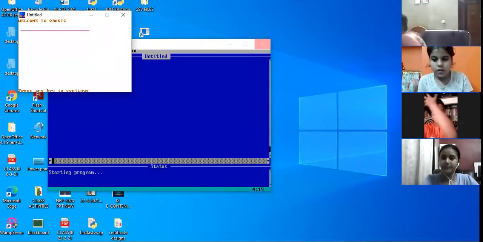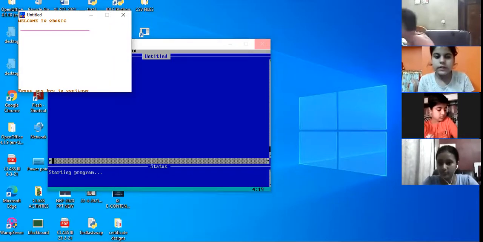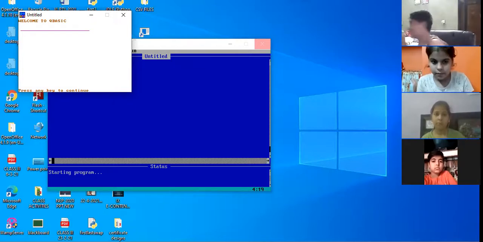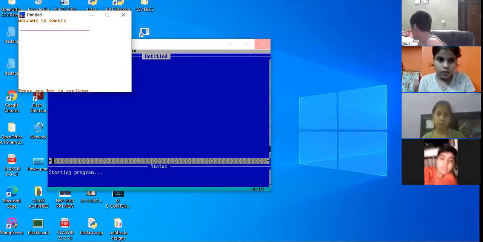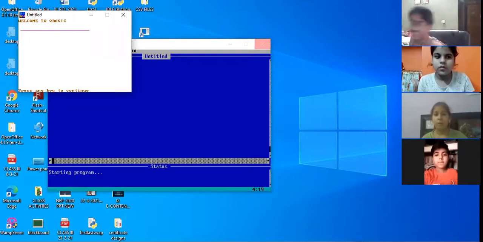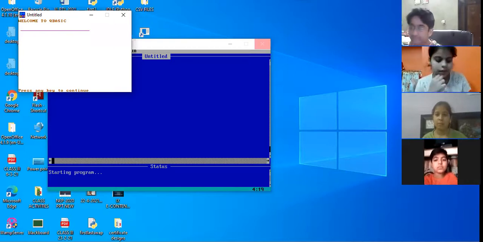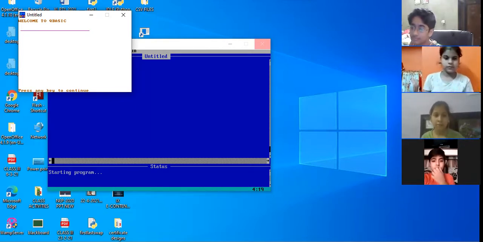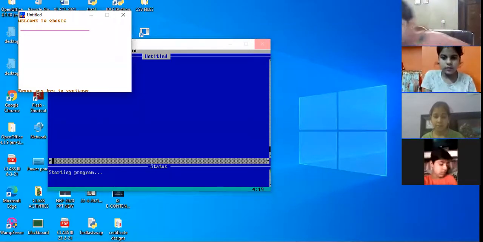Unmute, beta. Try. If medium is 320, what is the double of 320? 320 plus 320, how much, Nitya? Yes, well done. 640 by 200 is the resolution of the high screen.